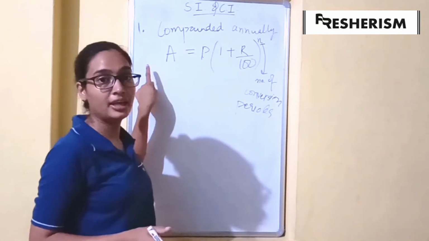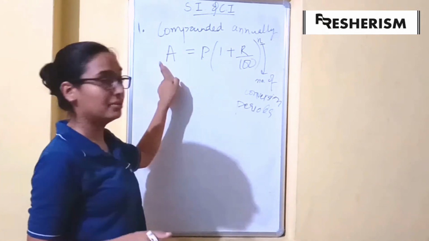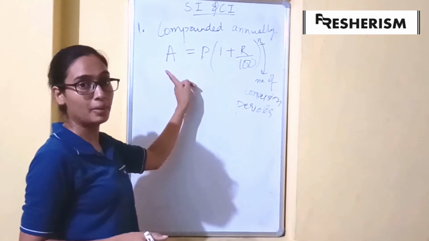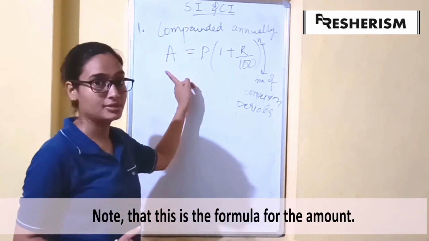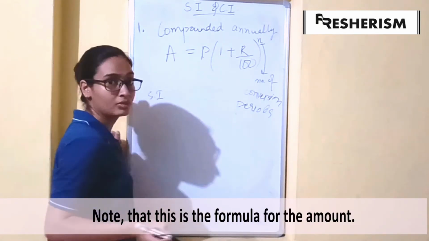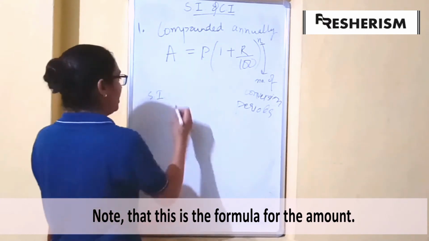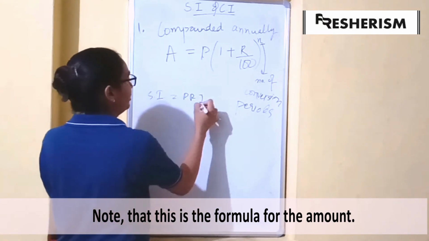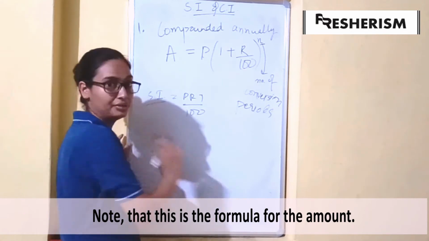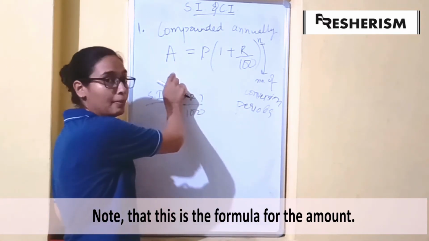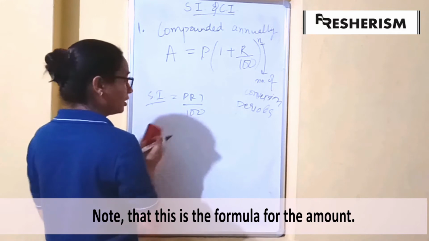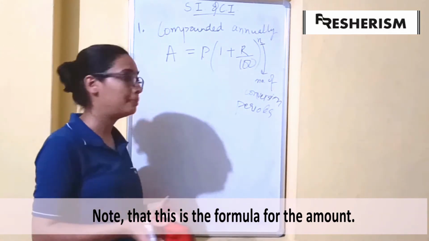Another important thing to remember is that this is the formula for the amount, not for the compound interest. In SI, the formula PRT by 100 was for interest, but this is the formula for amount. So how do we find compound interest?